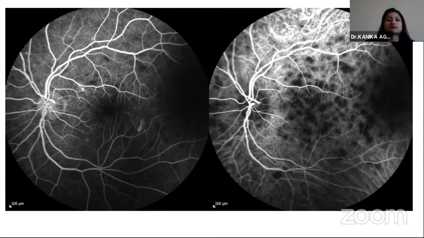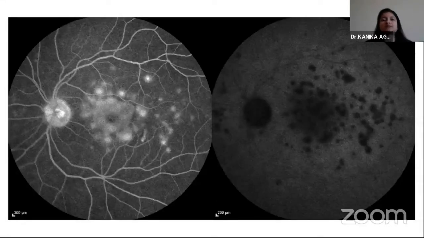So this is the combined FA ICG of the patient. The FA is showing the hypofluorescent lesions, which are much more in number, and they are prominent on ICG. And in the late phase, FA shows the hypofluorescent lesions turning into hyperfluorescence, with pooling of the dye. And on ICG, we can see the persistence of the hypofluorescent lesions, suggestive of full thickness choroidal granulomas.